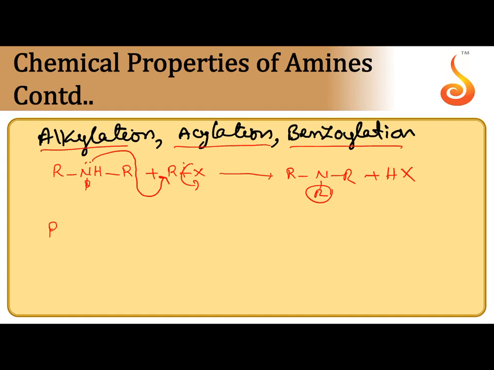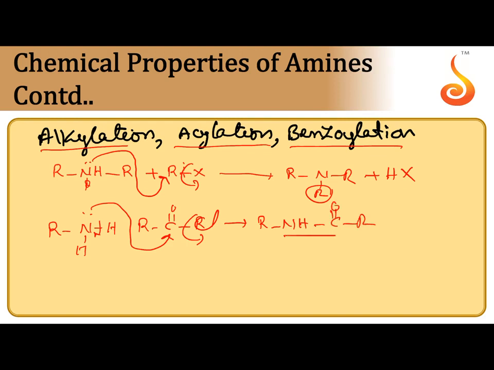Next, acylation. Let us take 1 degree amine. When it is reacted with acid halide, nucleophilic acyl substitution takes place. Cl minus is removed. That Cl minus takes H plus later. So, RNHCOR. This is nothing but amide. RCONH is amide. R is alkyl group. N-alkyl alkanamide is the product.